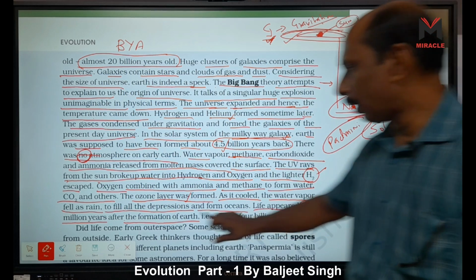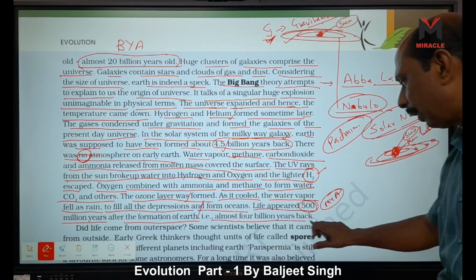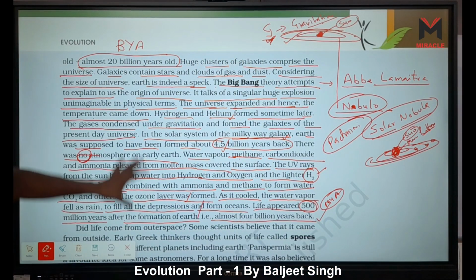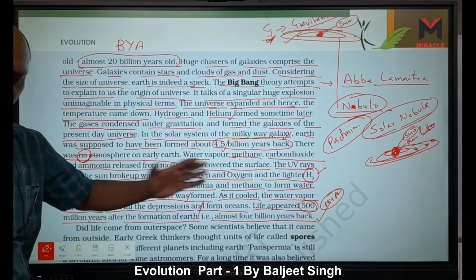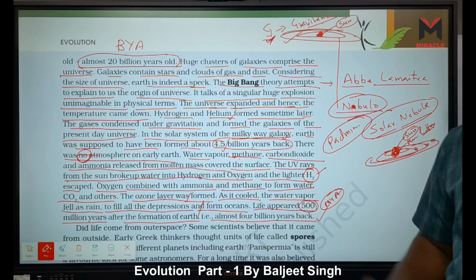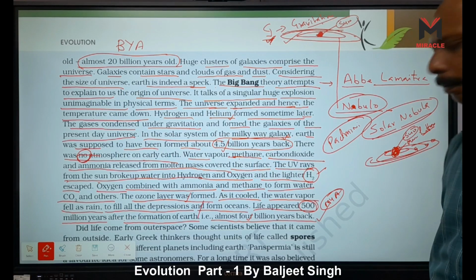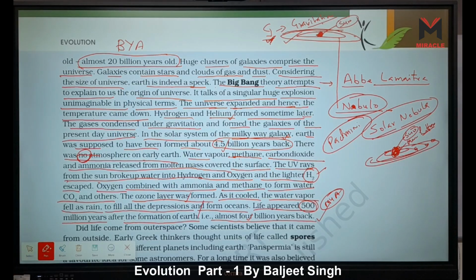Life appeared 500 million years after the formation of earth, that means almost 4 billion years back, right? That is how we can say how earth and its atmosphere were formed. And first life formed near about 4 billion years back, right? Do you understand what is being said here? Now here, the second point is there.